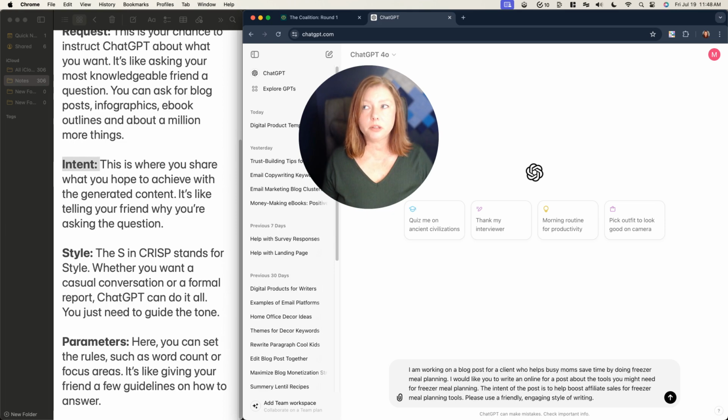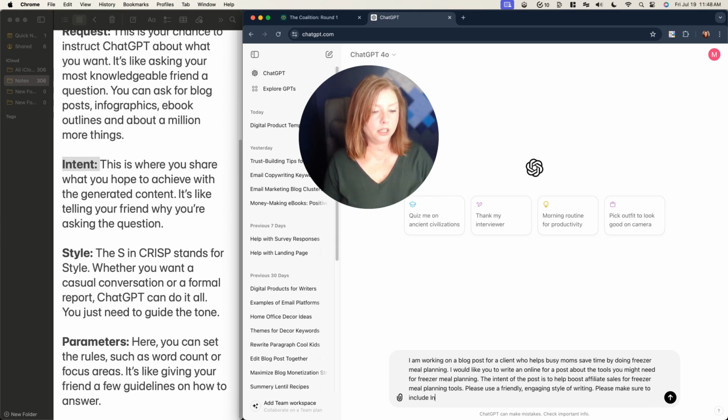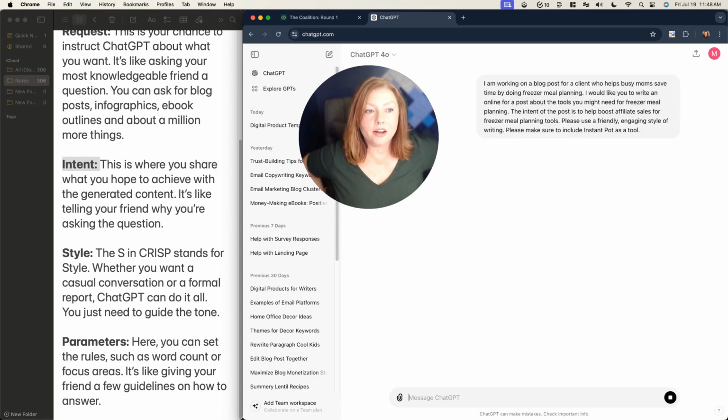So for this, with the freezer meal planning, I'm going to want to make sure that ChatGPT talks about an Instant Pot, because that's something that I know this client uses a lot. So my parameter at the end is going to be, please make sure to include Instant Pot as a tool. And that's it. That is my Crisp prompt. And so we're going to hit enter and we're going to see what we get for an output.